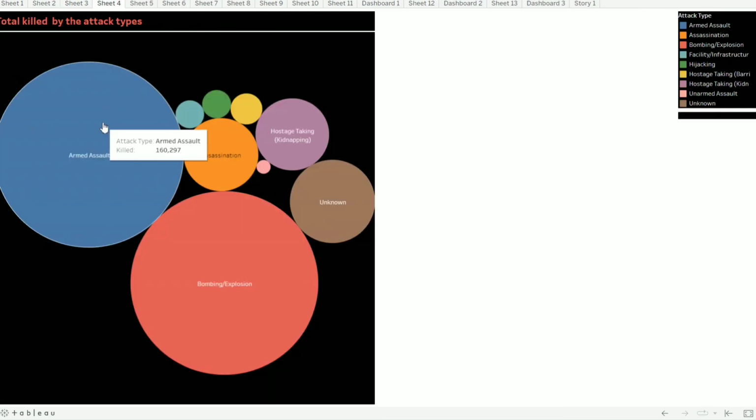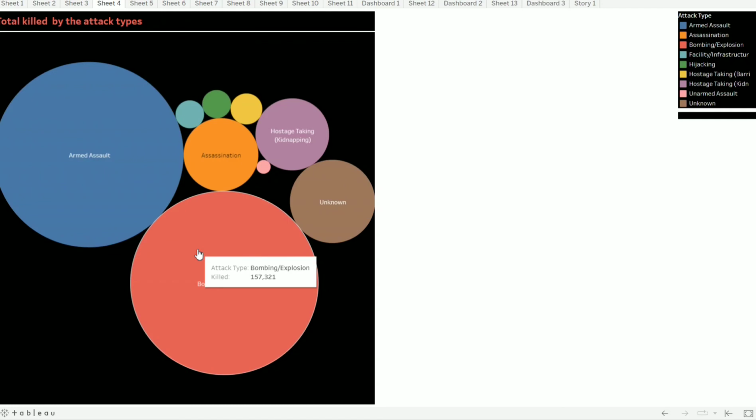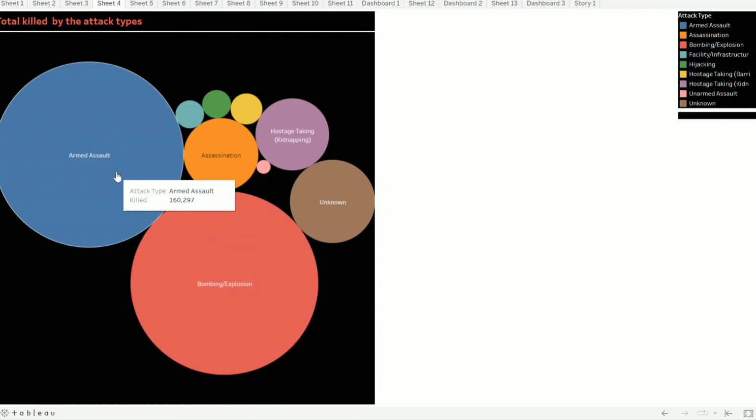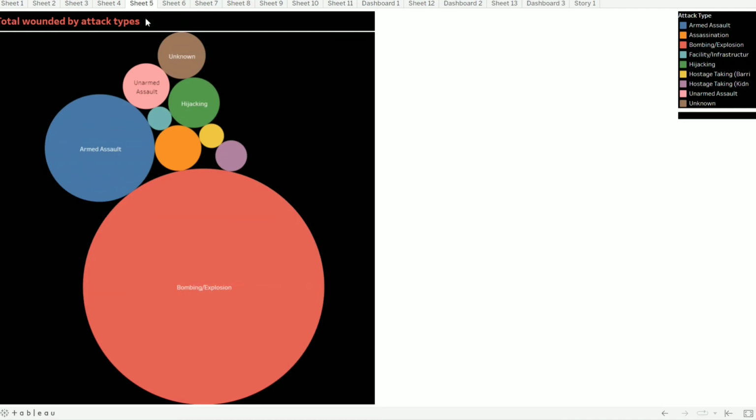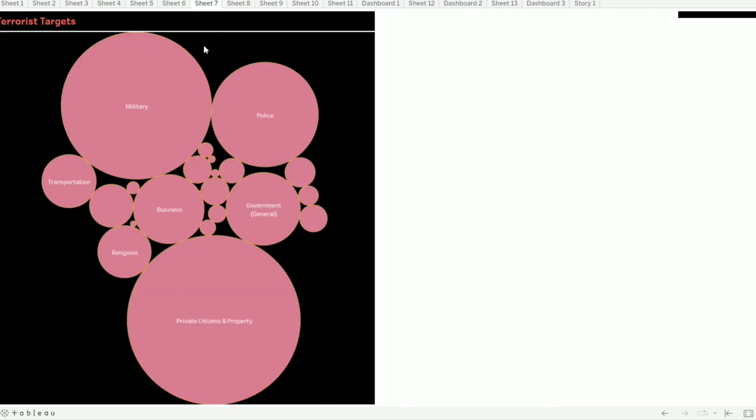Next, we can see that by bombing there are the most number of killings that take place. Then armed assault, 160297 people die. Assassination, hostage taking, and hijacking, and so on. Next, also the total wounded are highest, quite a big number of people wounded, due to bombing and explosion, armed assault, and so on. Next, this is the target type where private citizens are targeted the most by the Taliban.